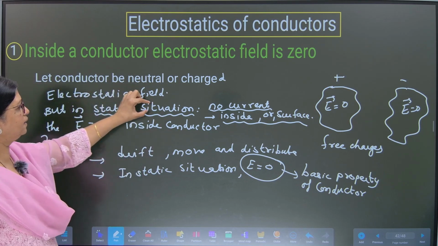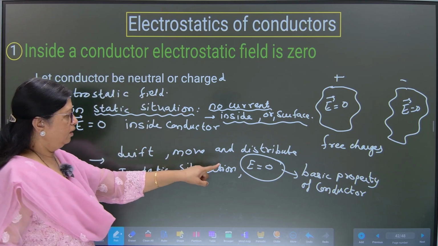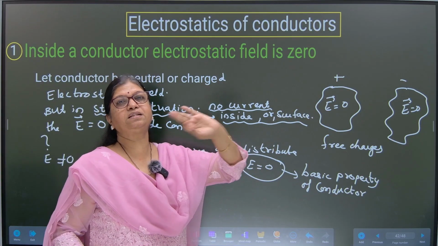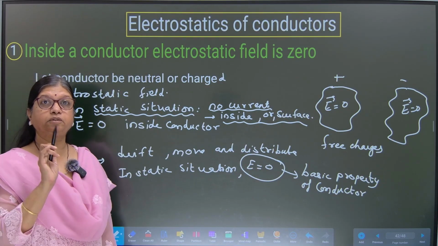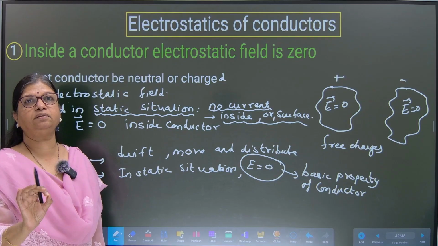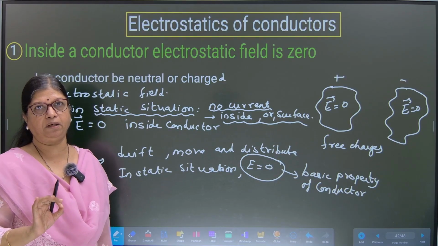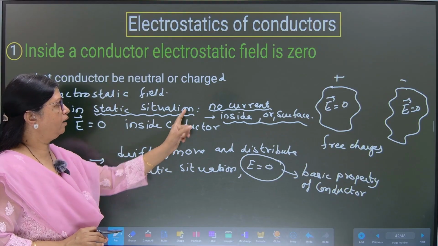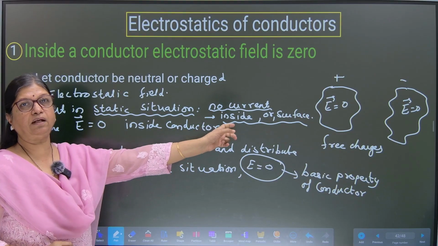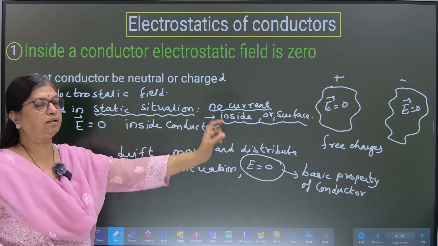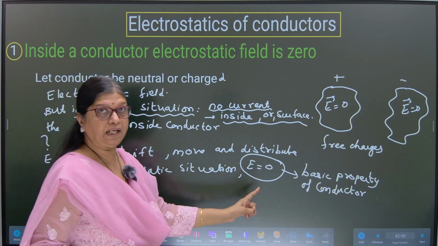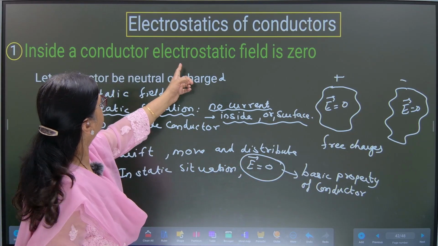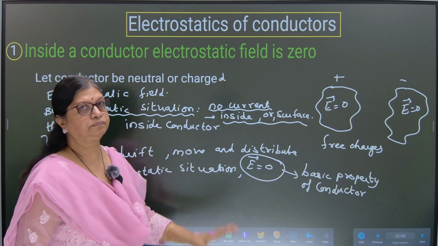So in static situation, electric field will remain zero inside. So in this point, there are two things to be remembered. That is, in a static situation where no current is there inside or on the surface of the conductor, the electric field is equal to 0 inside the conductor.